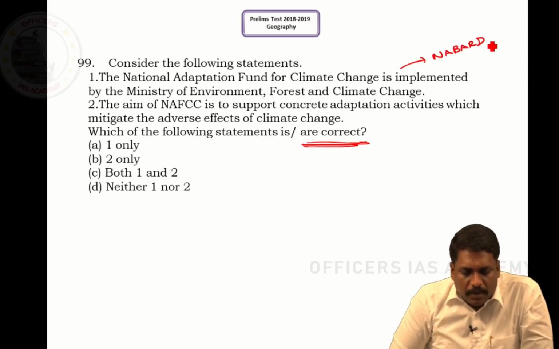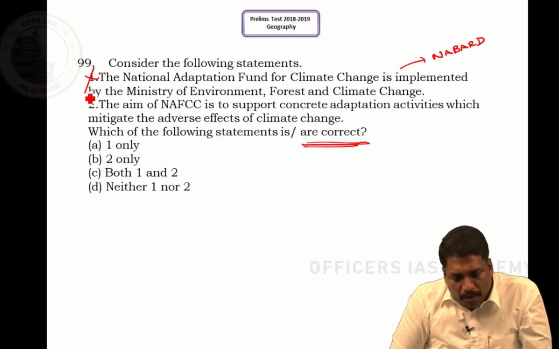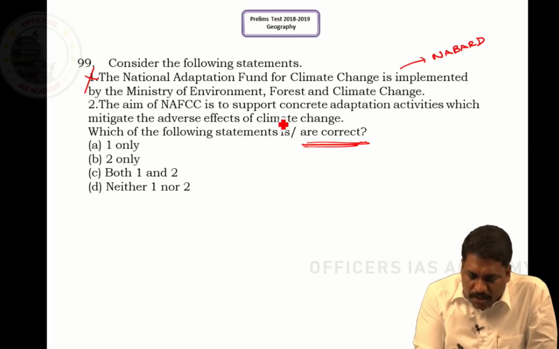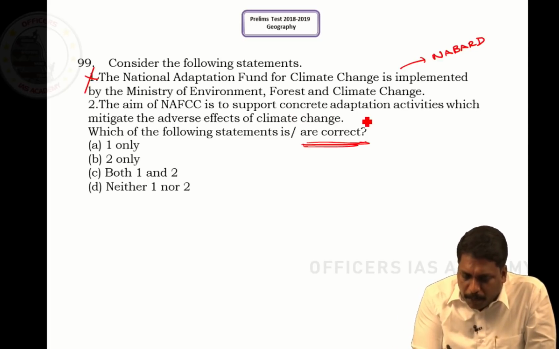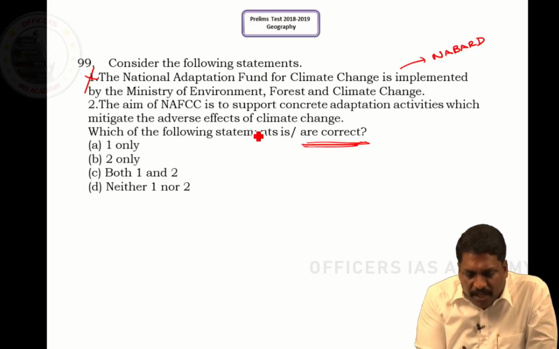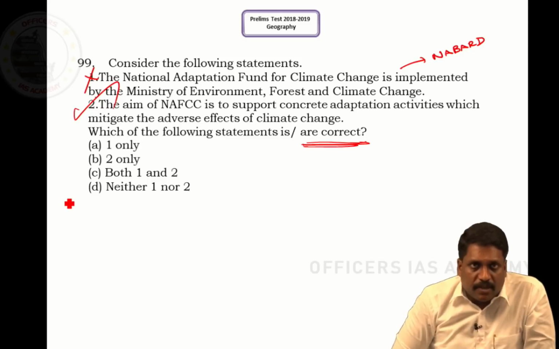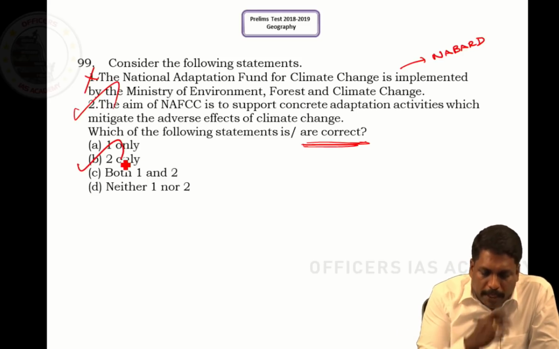So statement 1 is wrong. Statement 2: the aim of the National Adaptation Fund for Climate Change is to support concrete adaptation activities which mitigate the adverse effect of climate change. This is perfectly right. So the answer is 2 only, that is B.